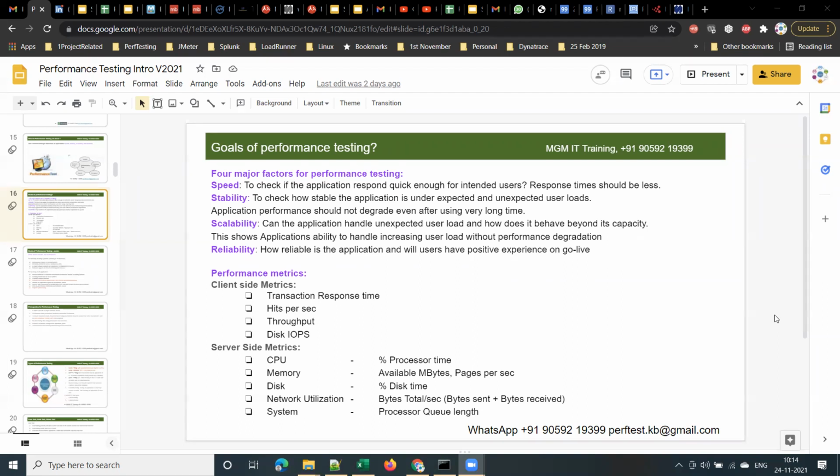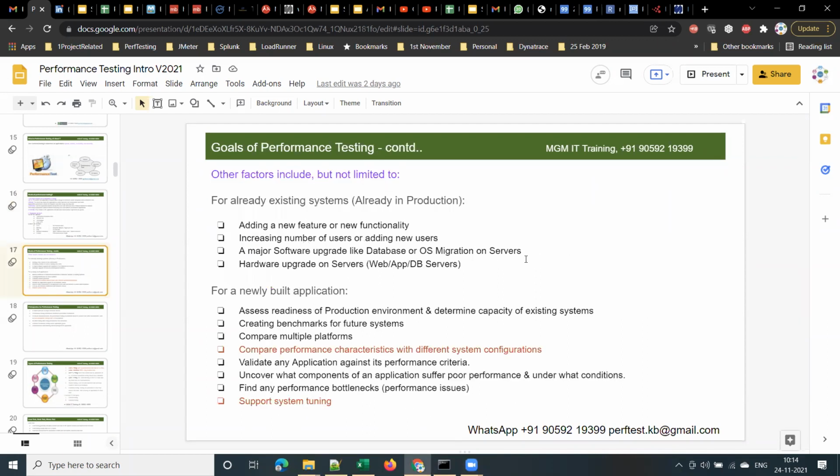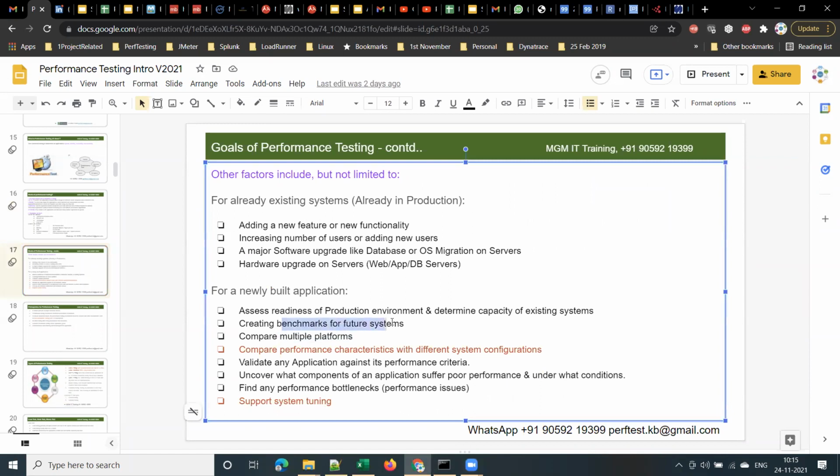Finding out performance bottlenecks. It is also helpful to find out which component is not working properly under what circumstances. Good, Jayalakshmi. Comparing multiple platforms. Correct. Comparing multiple platforms, creating benchmark for future systems, Nagaraj told this, and assess readiness of production environment.